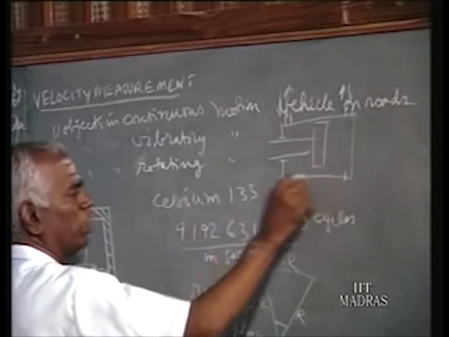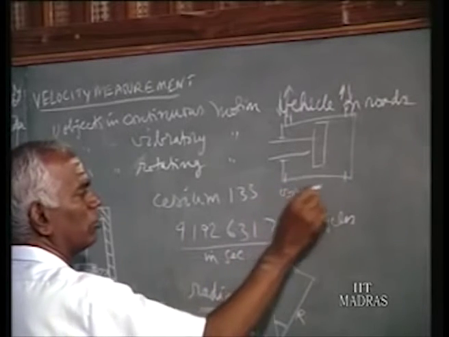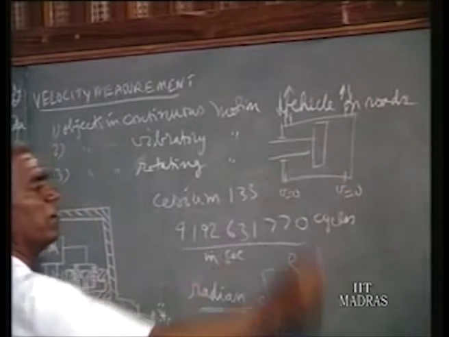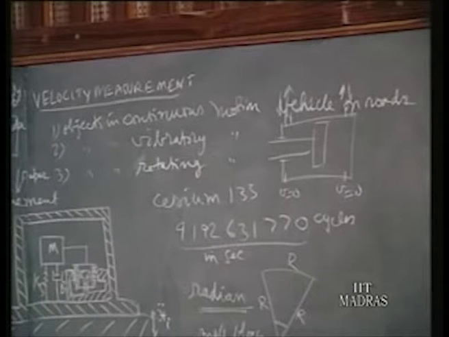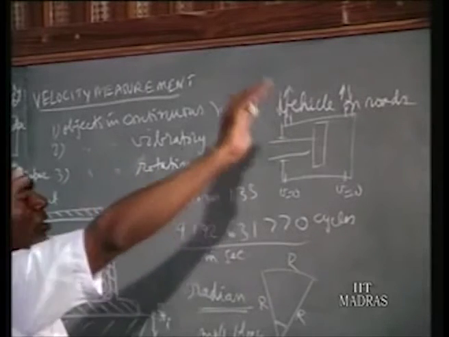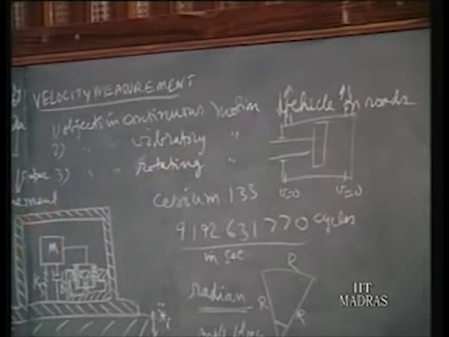And at the two ends, the velocity is 0. Here it is 0. Here also 0. In between, it attains a maximum velocity. So this is variation of velocity for a vibratory motion. At the two ends, velocity is 0, but in between, it will be varying continuously. Whereas in continuous motion, a vehicle moves for a long duration at a constant speed or variable speeds.